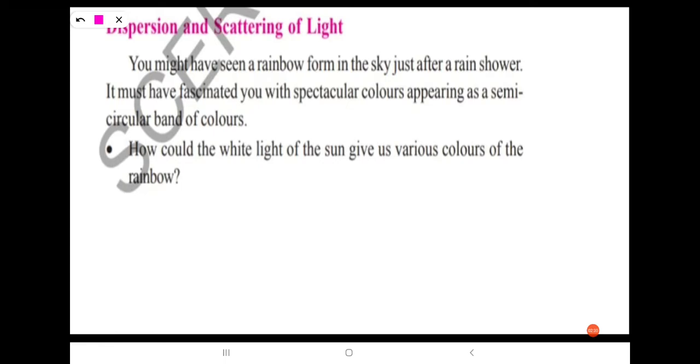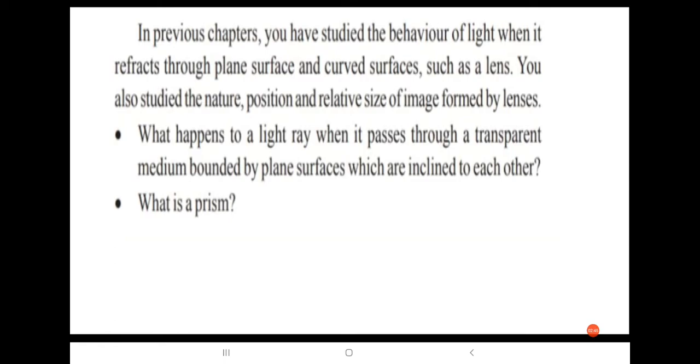Due to reflection, refraction and dispersion of sunlight, the white light of the sun gives the various colors of the rainbow. And here, what happens to a light ray when it passes through a transparent medium bounded by plane surfaces which are inclined to each other means that light incident on one of the plane surfaces emerges from the other.